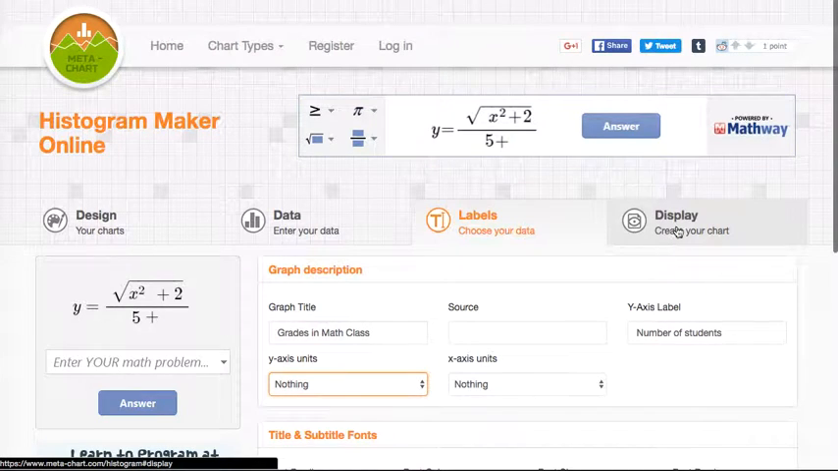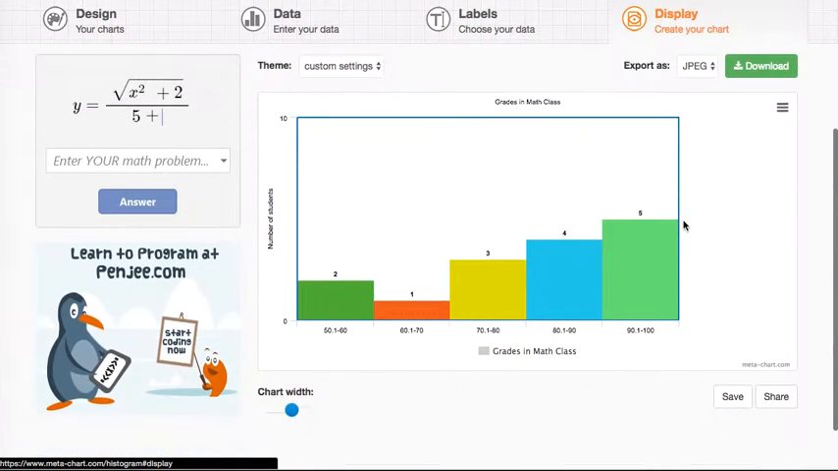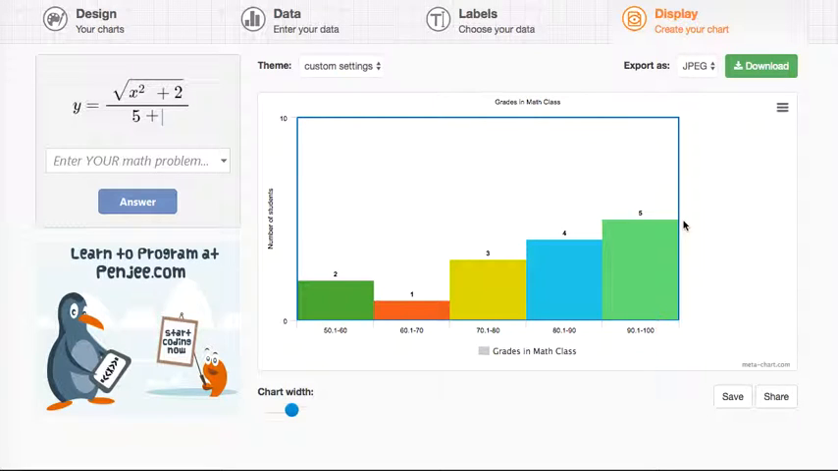In terms of that, now all I have to do is hit Display, Create Your Chart, and there it is. There's my display, and I can easily export it. I can export it as a JPEG, PDF, PNG, or SVG, depending upon what you are going to do. Since I just want an image here, I may choose to do a JPEG or a PNG on this one. Either way. So then I click download, and now I have my file.